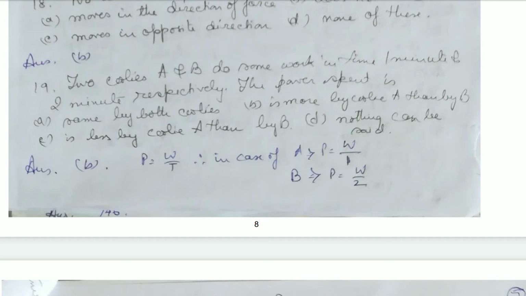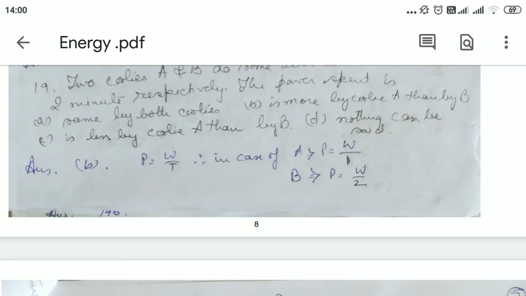See, when the two coolies are acting, in the first case, coolie A takes 1 minute. So power will be W by 1. In the second case, for B, the power will be W by 2. So in comparison, answer B will be the answer, because the power of coolie A is more than that of B. Okay, so A has more power than B.